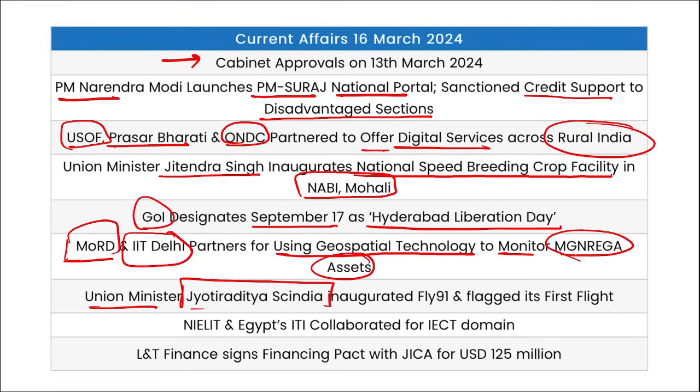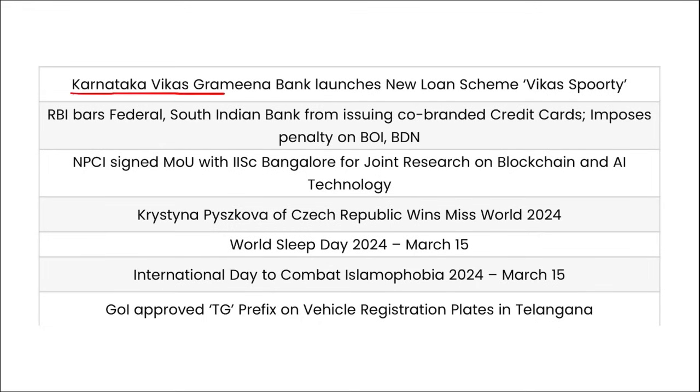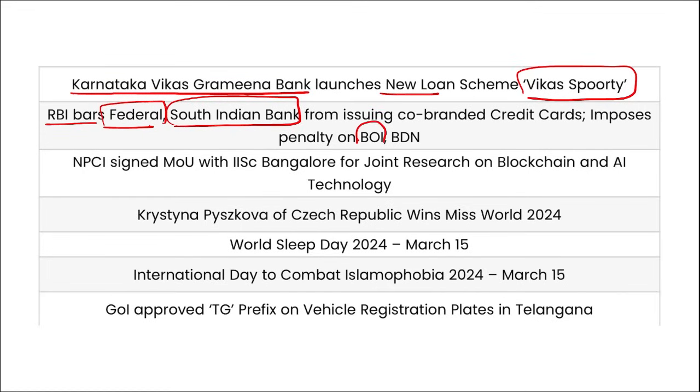Union Minister Jyotiraditya Scindia inaugurated Fly91 and flagged off their first flight. NIELIT of India and Egypt's ITI collaborated for the ICT domain, that is in the electronics domain. Then L&T Finance signed a pact with JICA for $125 million. Next is Karnataka Vikas Grameena Bank. They have launched a new loan scheme, that is Vikas Sapurti. Then RBI has barred Federal Bank and South Indian Bank from issuing new co-branded credit cards, whereas RBI has imposed a penalty on Bank of India and Bandhan Bank for non-compliance.